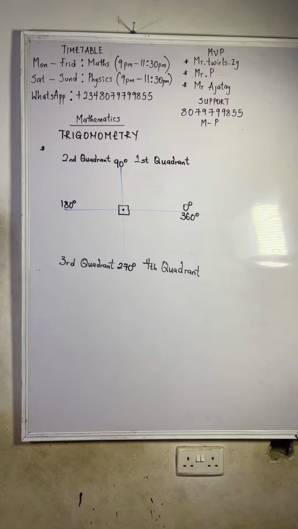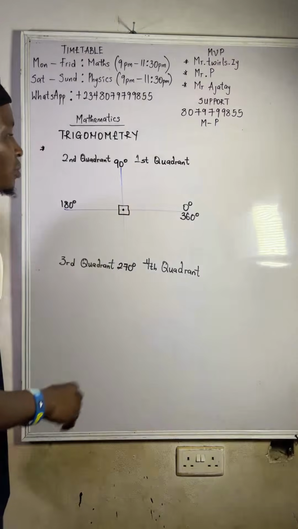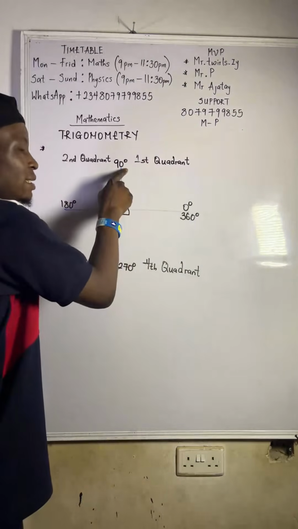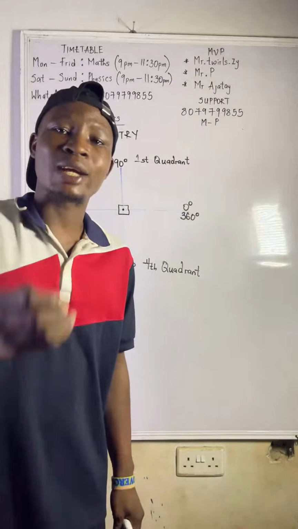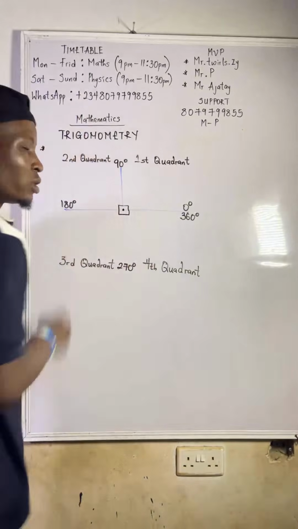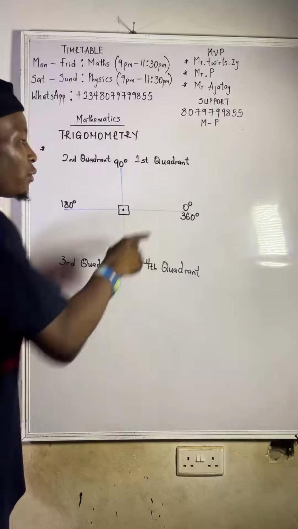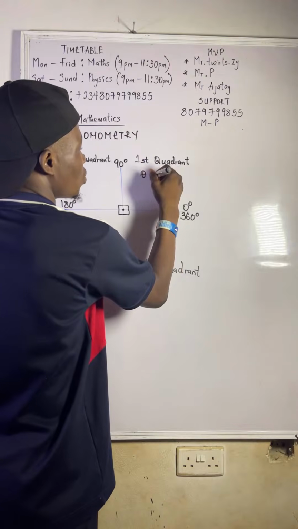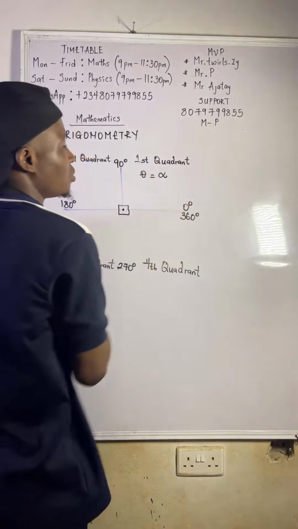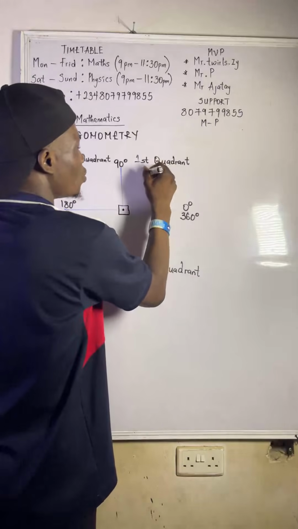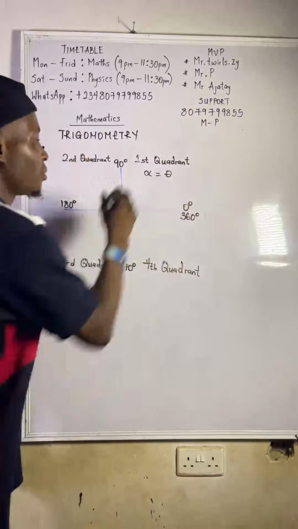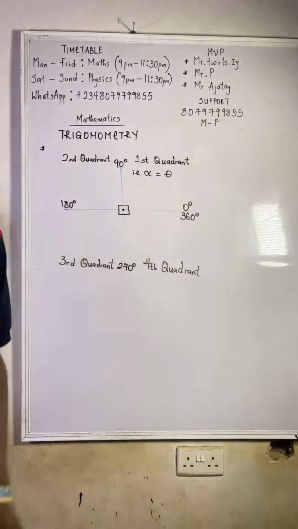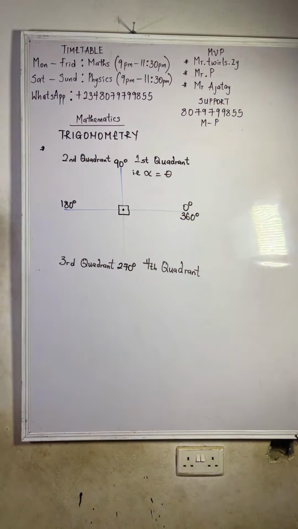Alright, so now this is our first quadrant, from 0 to 90. If your angle falls between 0 and 90, then that is on the first quadrant, and your angle theta is still equal to the angle you are given. So if anything falls between 0 and 90 degrees, that is still your angle.